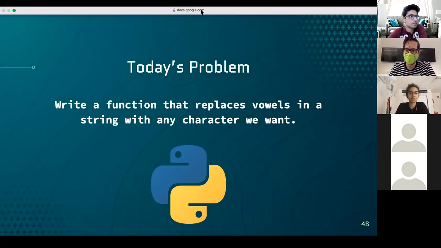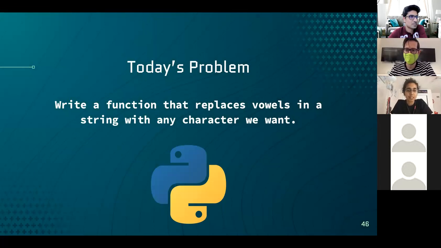All right, so today's problem is to write a function that replaces vowels in a string with any character we want. So just shout out, what are vowels? You guys should know. A, E, I, O, U, and sometimes Y. There we go.